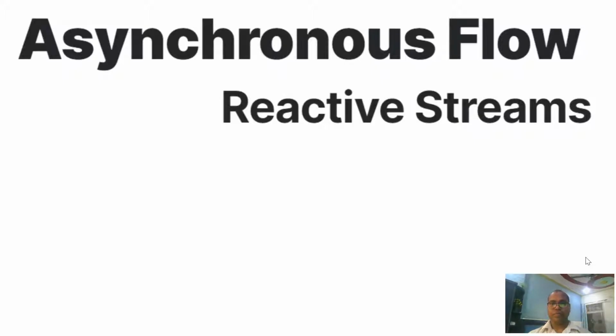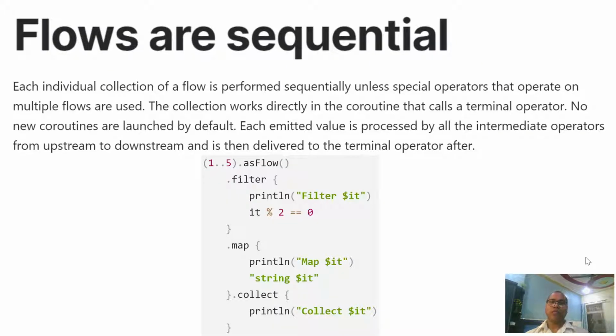As you know, till now we have learned what a flow is, how you can create a flow, and how we can use different kinds of operators, intermediate operators and terminal operators. Today we are going to discuss how flow works internally, and how it behaves sequentially or when it needs some concurrency.